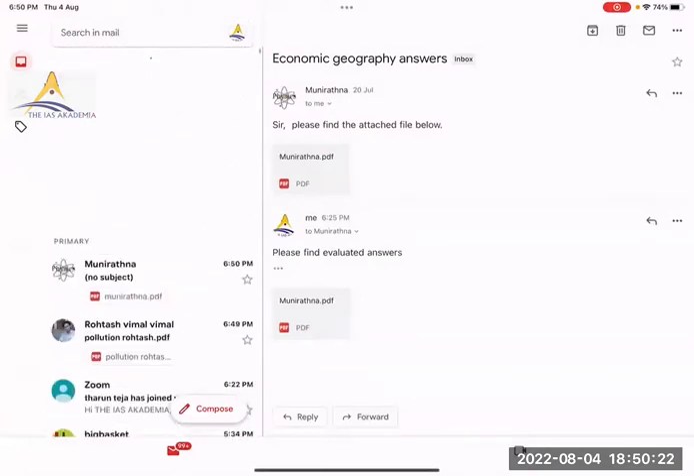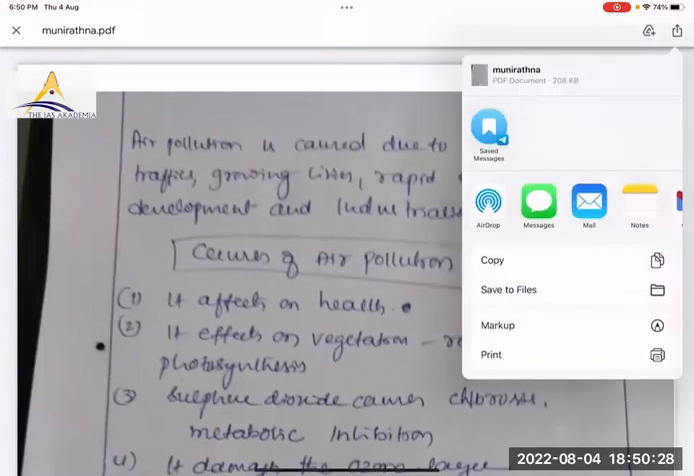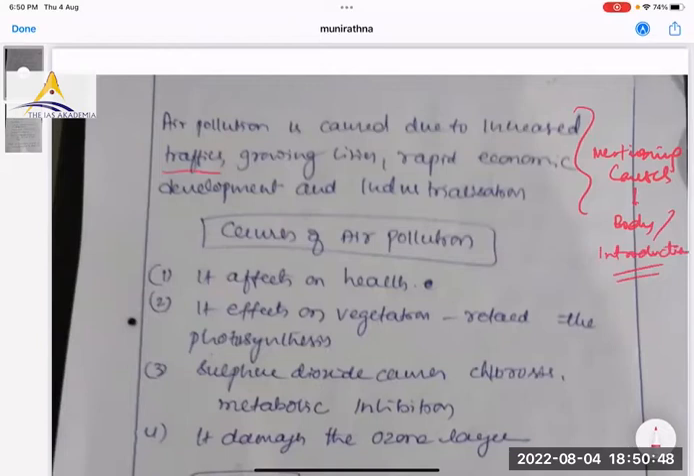Okay, let us check some answers. Rohtas and Muniratna. "Air pollution is caused due to increased traffic, growing cities, rapid..." See, you are mentioning causes. Will this be part of your body or part of your introduction? You tell me. Growing traffic, growing cities, rapid economic development. Is it part of body or part of introduction? This will be part of body, right? In the introduction you could have given a statistic, or what is air pollution, if nothing else.